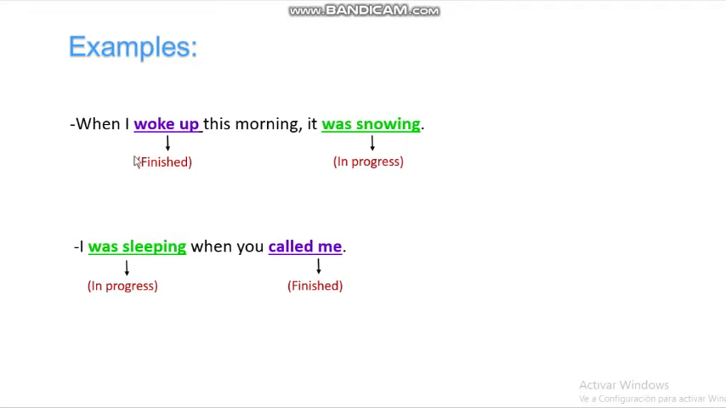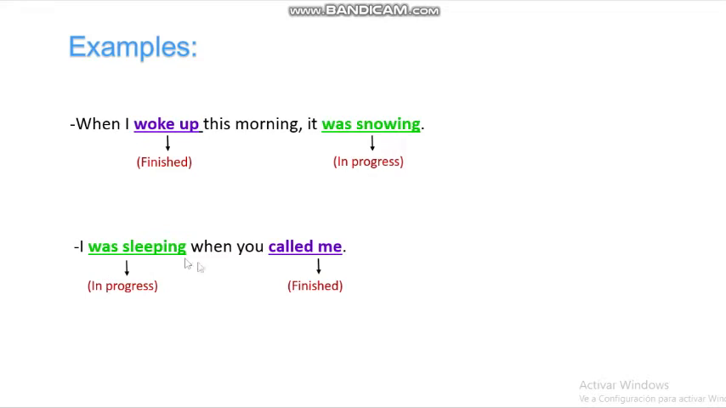The first one: when I woke up this morning, it was snowing. The verb woke up is in simple past, so the action is finished. The second one, was snowing, is past progressive, still in progress.